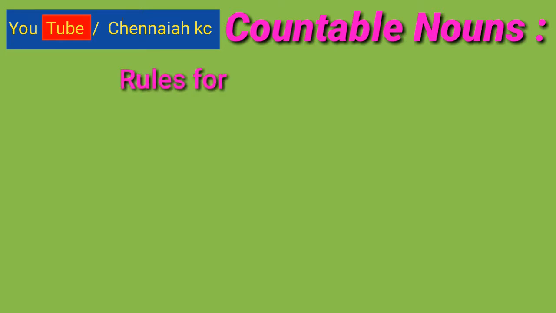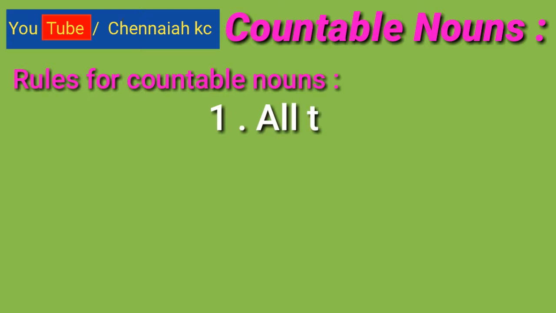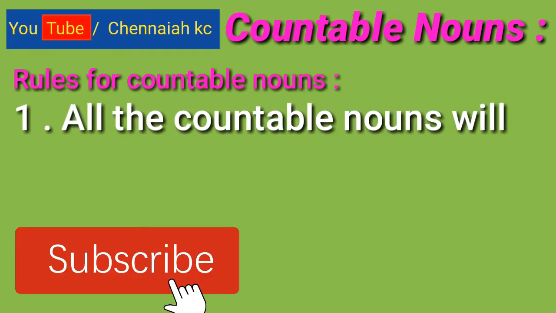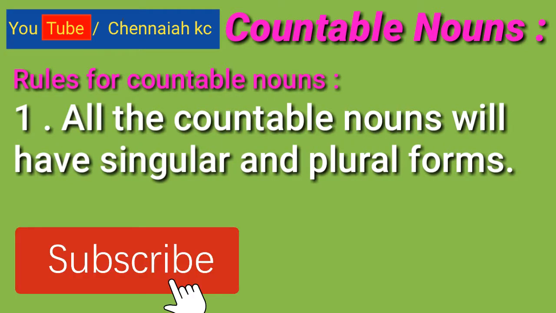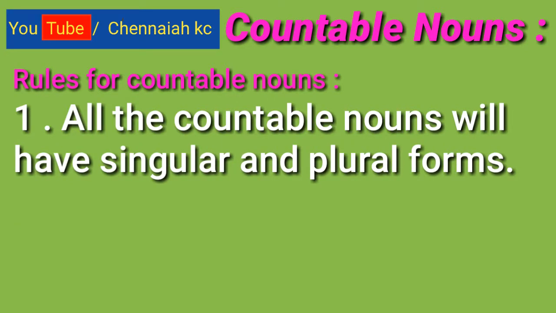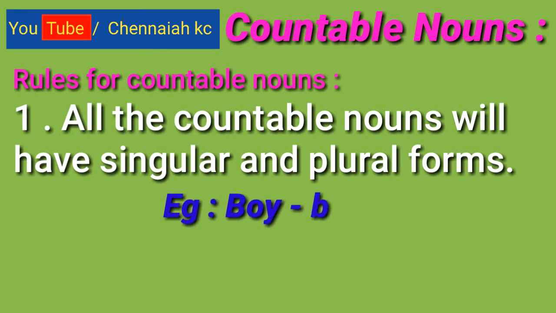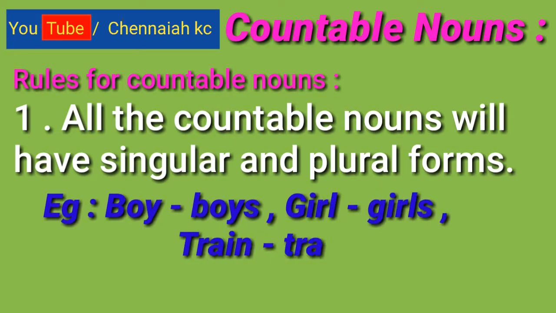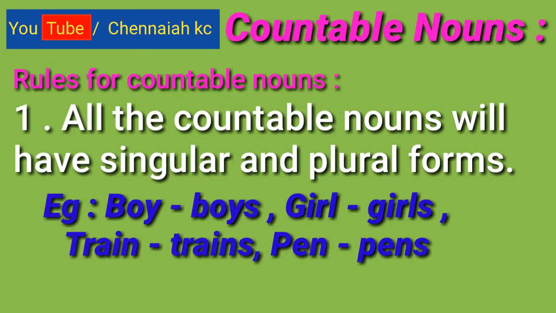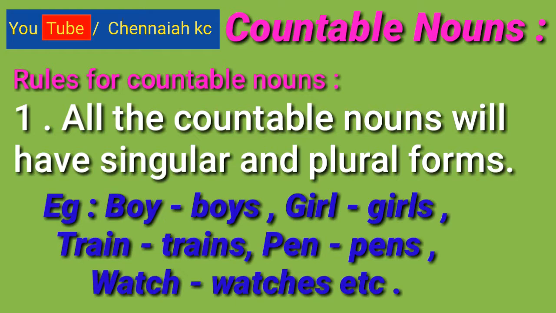See here, rules for countable nouns. First rule, all the countable nouns will have singular and plural forms. For example, boy, boys, girl, girls, train, trains, pen, pens, watch, watches, etc.